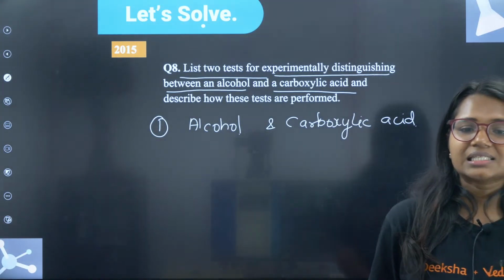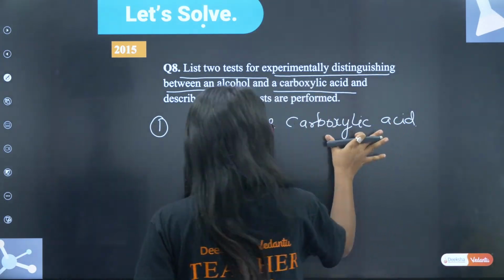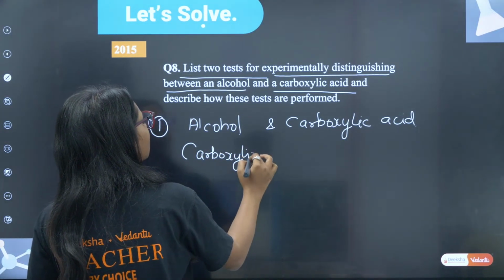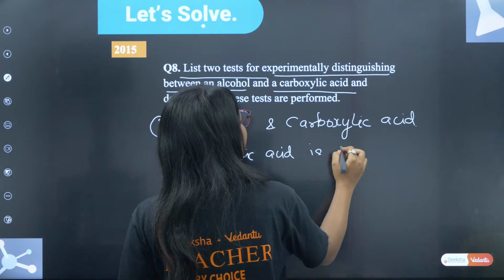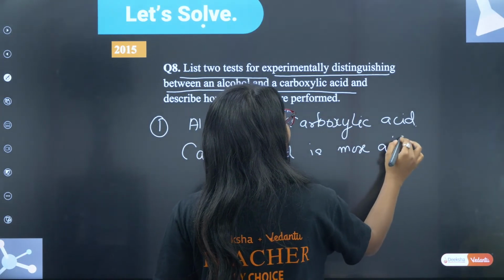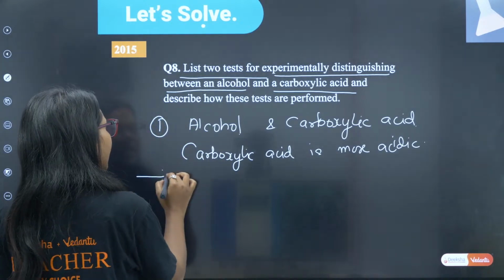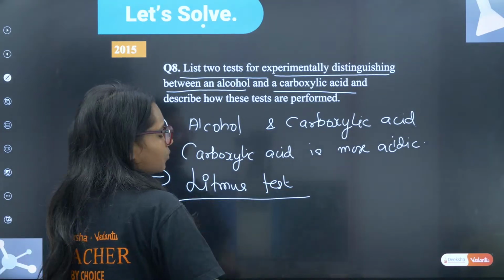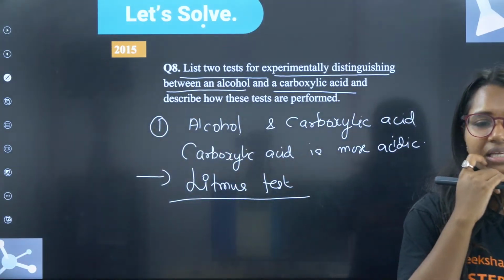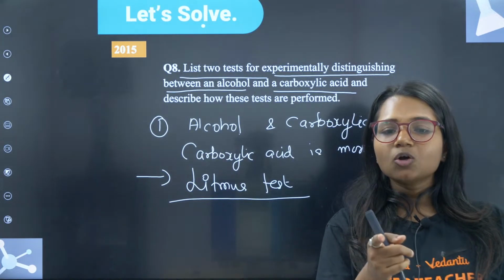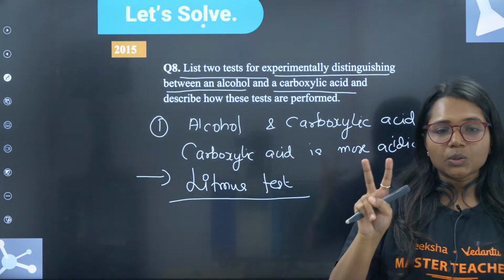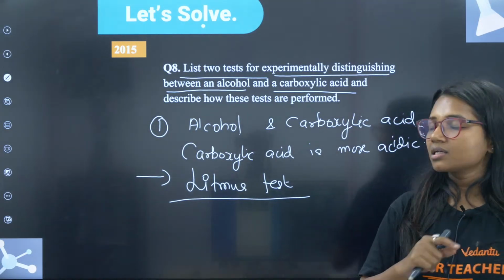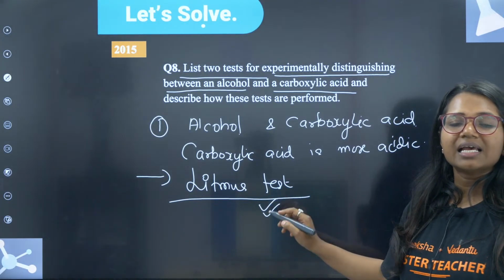Alcohol and carboxylic acid. Definitely carboxylic acid is an acid. Yes. So I can say that carboxylic acid is more acidic. Correct. So we can do the litmus test, pH test. First, we can do the litmus test. Brisk effervescence. Very good, Gautami. Second, we are going to do the sodium carbonate test. That is only the brisk effervescence. Correct. But definitely we can do the litmus test.